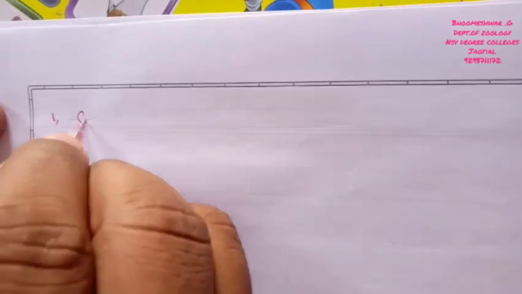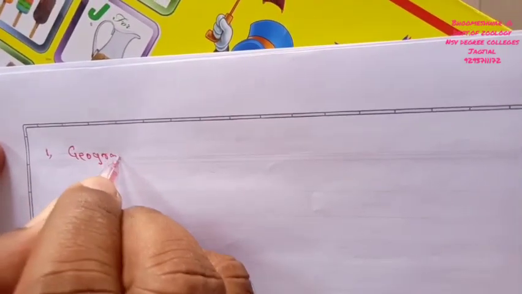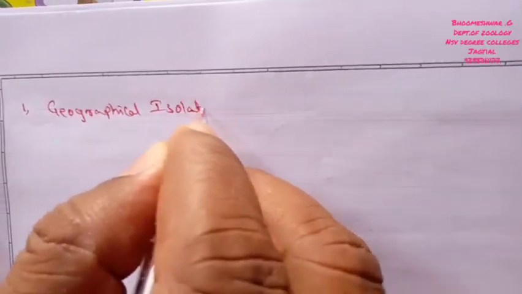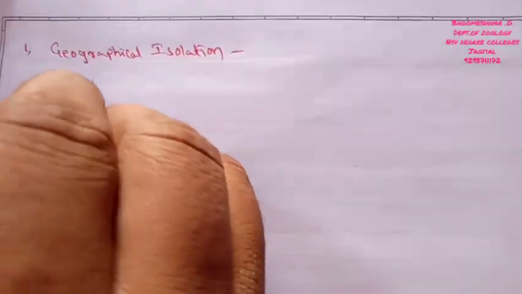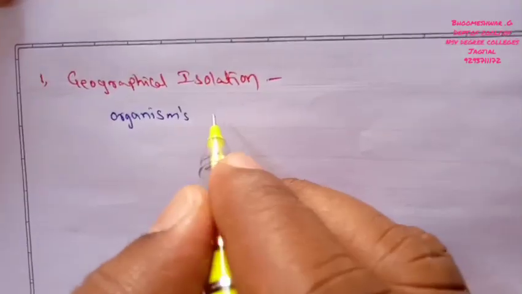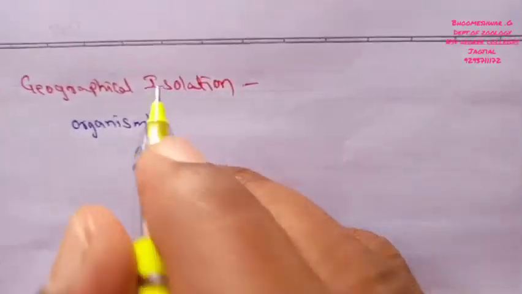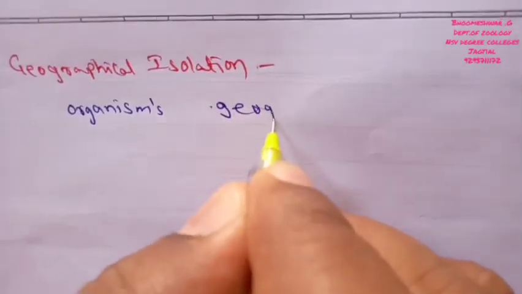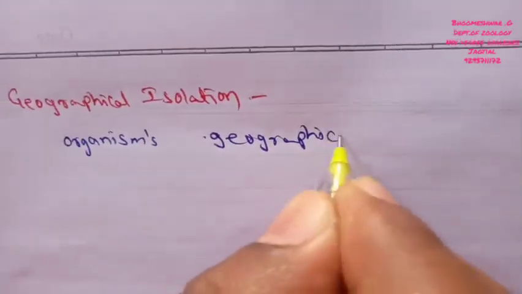The first type is called geographical isolation, right? In geographical isolation, organisms or populations are isolated or separated by geographical barriers.